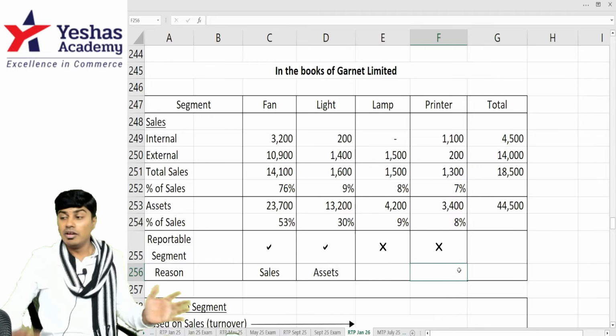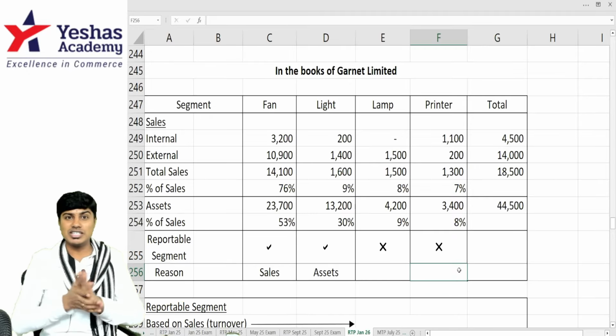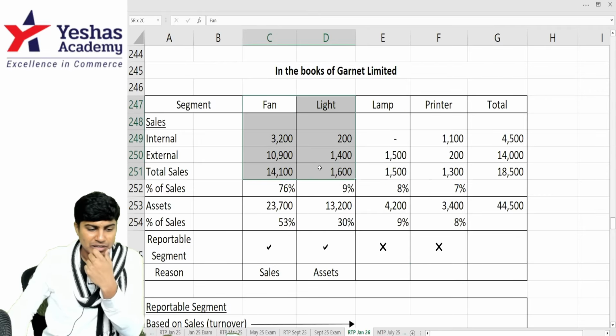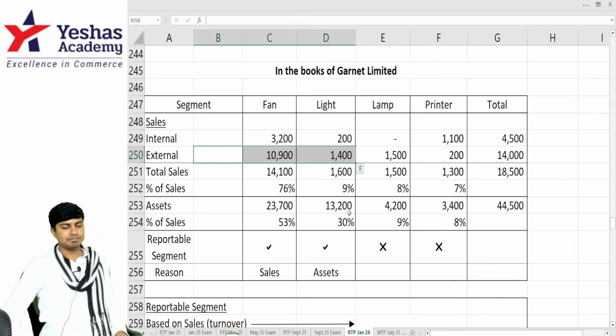I hope you understood. We have a quick check to make. What is the quick check that we should make? Which segments are reportable? Fan and light. Take fan and light's external sales. 10,900 plus 1,400.